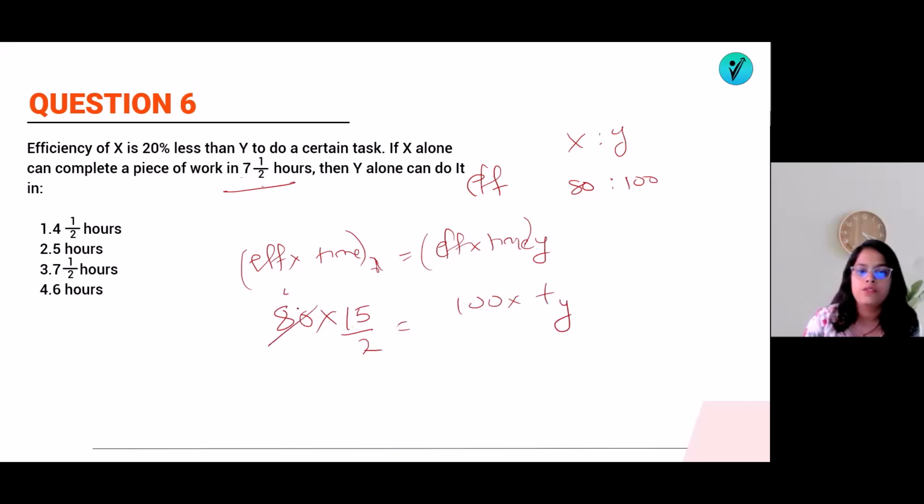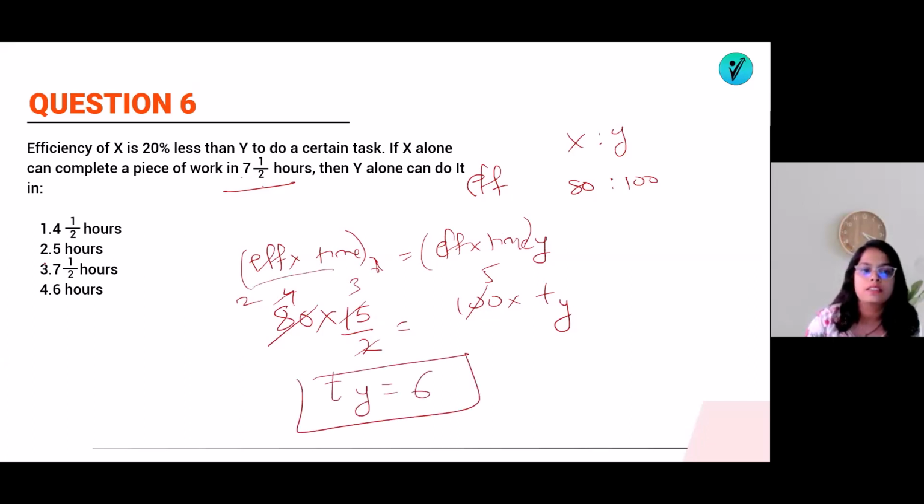So you can see a 4, 5 and 5, 2 twos are and 5 threes are. So the value of time for Y will be equal to 3 twos are 6 hours. So the answer will be option number 6. That's it. Okay, it was easier. Now let's go for the next question.